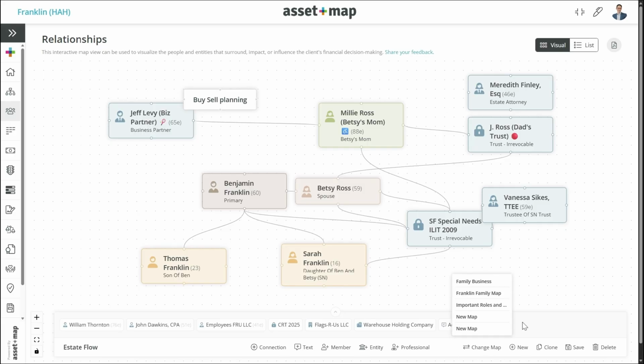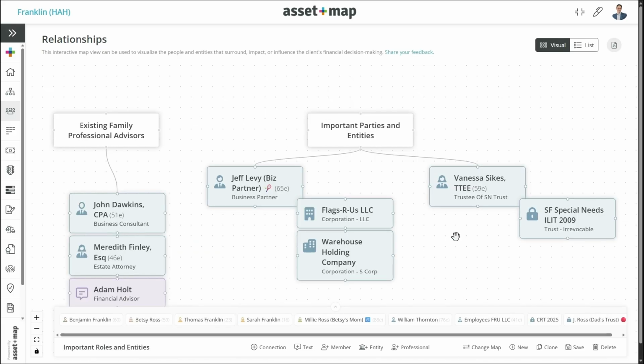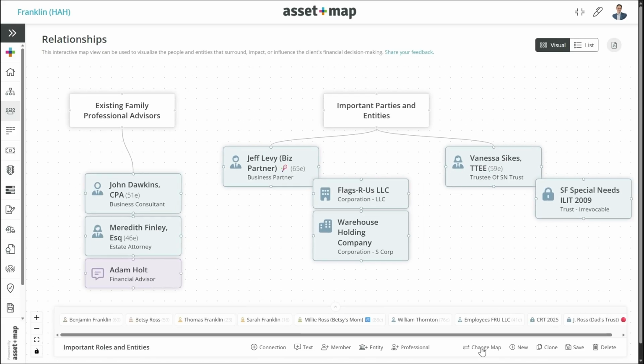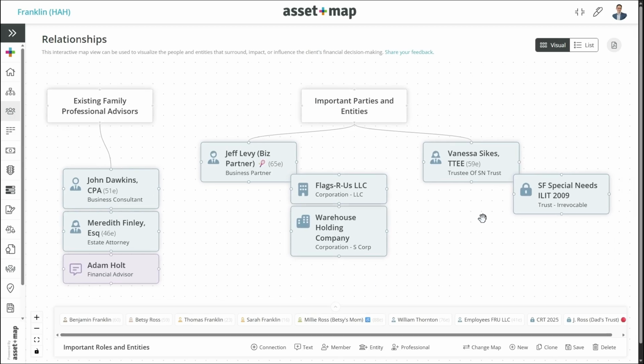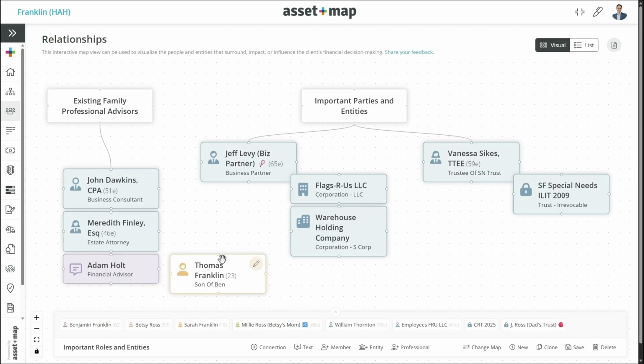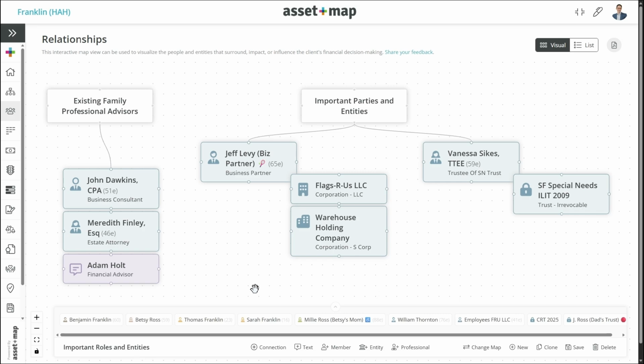Check out this other map that someone else actually inspired us to make. We call this important roles and functions or entities. In this case, this family tends to have a little bit more complexity, and you can see here that sometimes we want to force a conversation about the structure of these things. It's just a different way of looking at it, and we simply just drag these boxes to add to this. I'm just going to add Thomas to it and say, okay, maybe Thomas is part of this, as well as getting rid of him by just hitting the delete key.